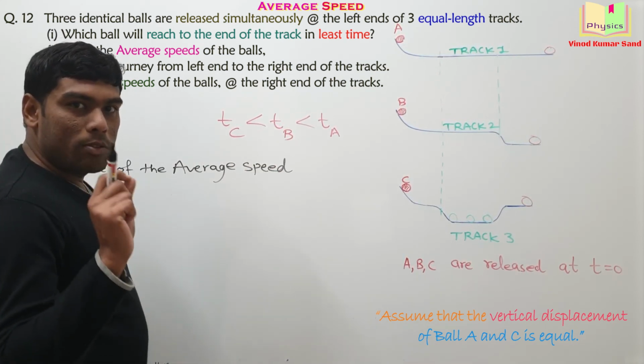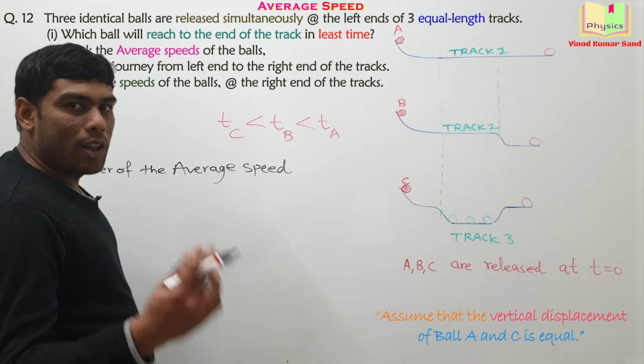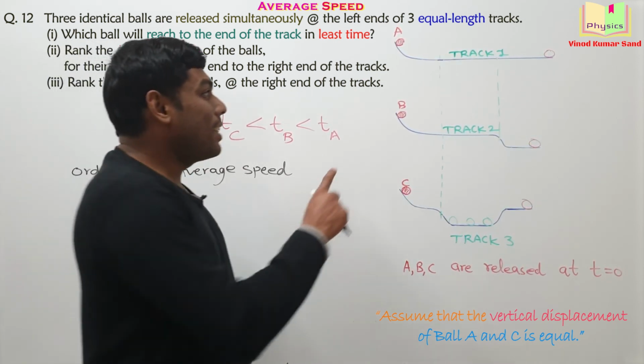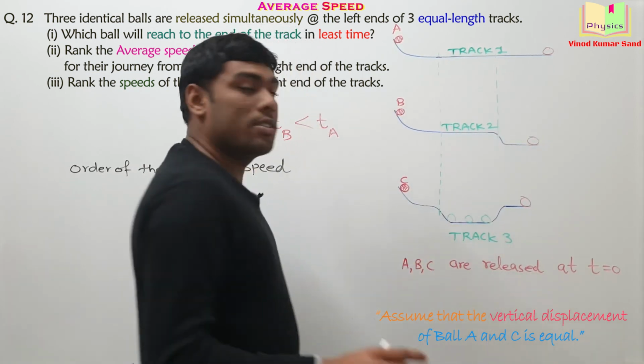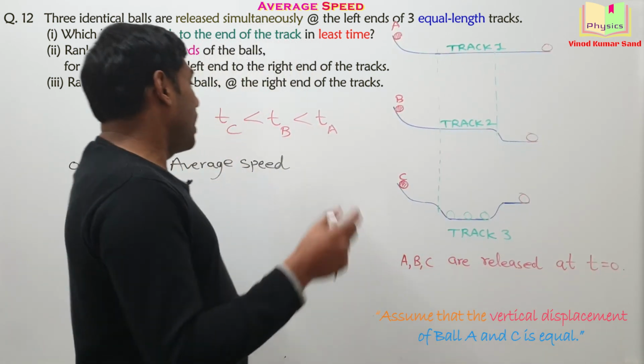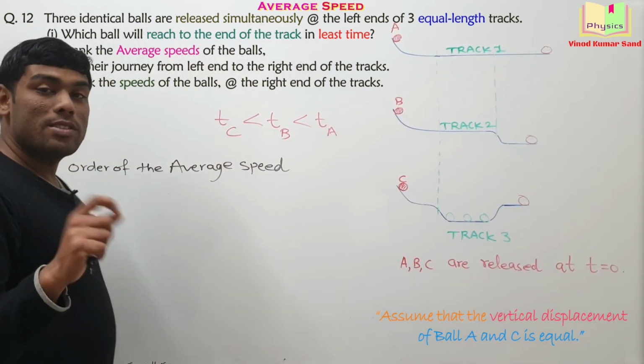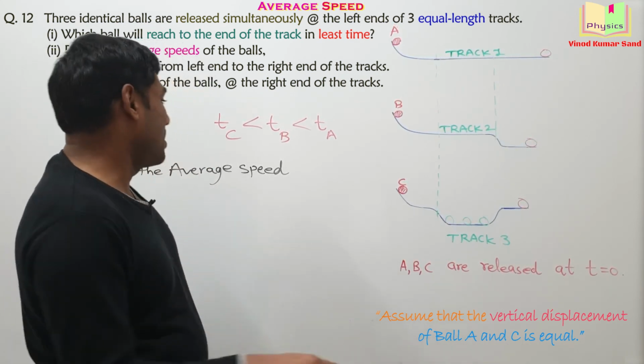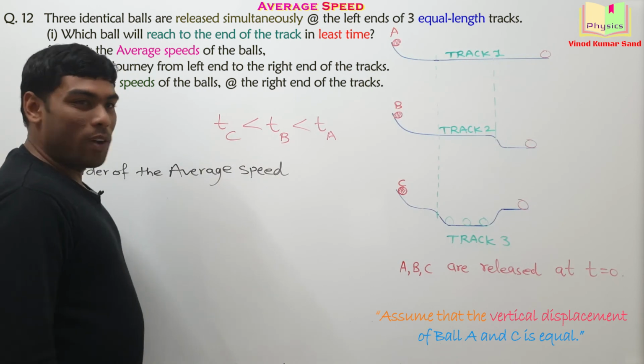Which ball will have the greatest average speed? Which will have the least average speed? Answer is simple. The lengths of all these tracks are equal, and the average speed is equal to distance traveled divided by time taken. They all are traveling the same distances, and the time intervals we already know.